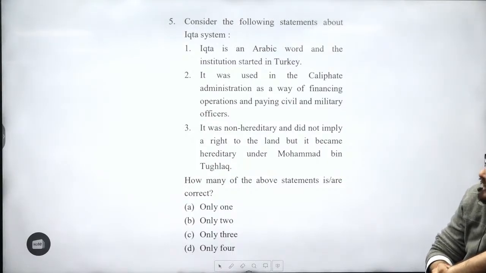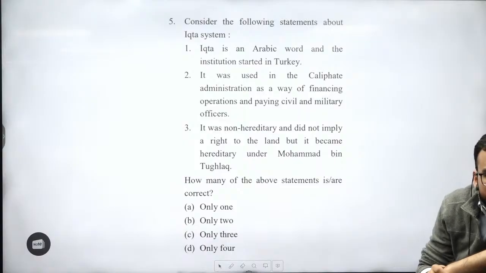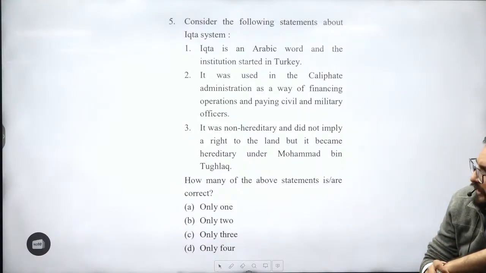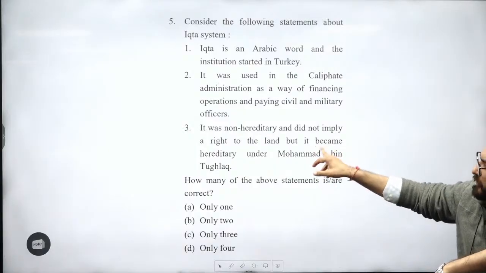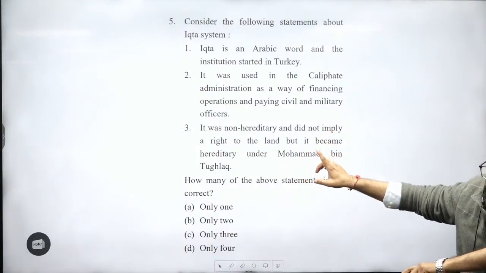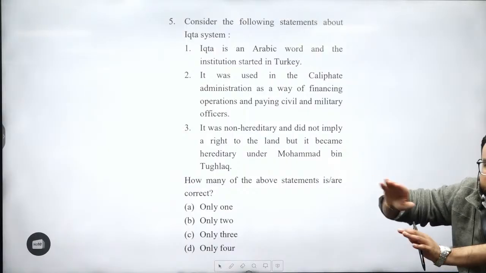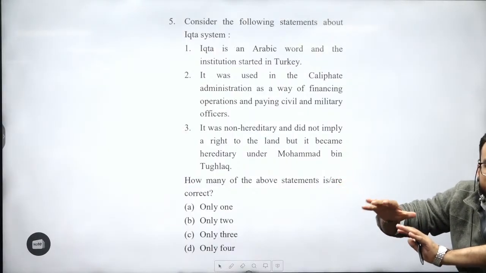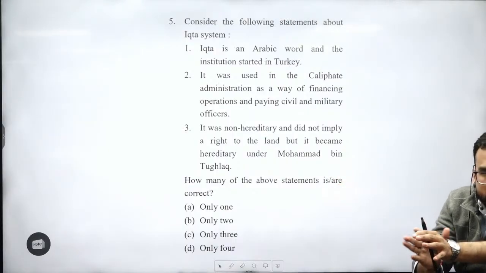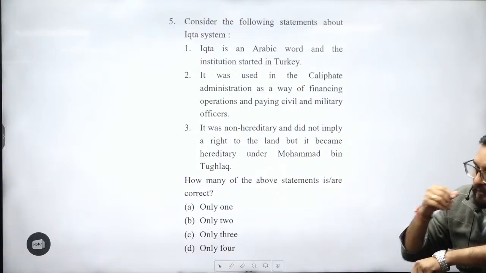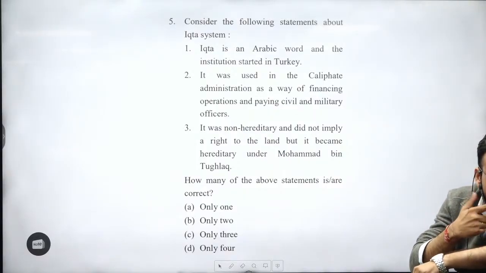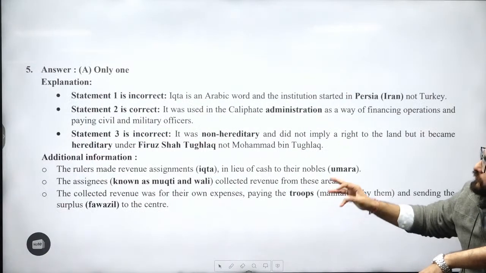It was non-hereditary and did not imply a right to the land, but it became hereditary under Firoz Shah Tughlaq. Now you know why Firoz Shah Tughlaq changed all these policies: in order to appease all these segments, the ulema class, noble class and army class. The answer will be only one.